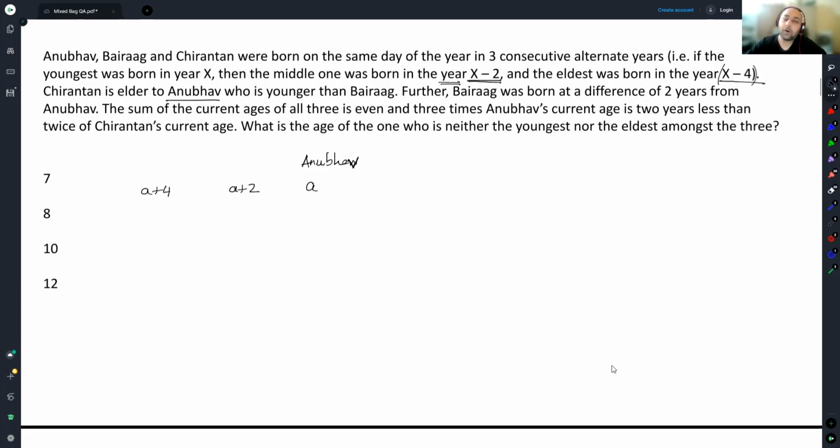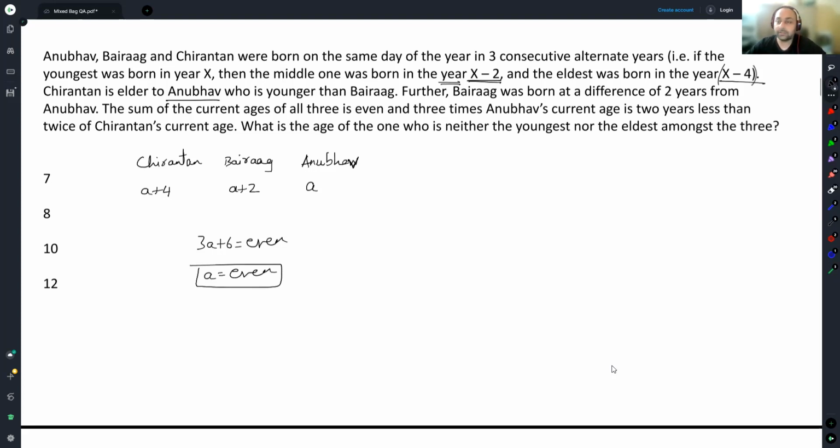Further, Bairag was born at a difference of 2 years from Anubhav. So this is Bairag. This is Chirantan. Chirantan, Bairag, and Anubhav. Okay, the sum of current ages of all 3 is even. So 3A plus 6 is even, or we are saying A is even itself. 6 is of course even, A is even.